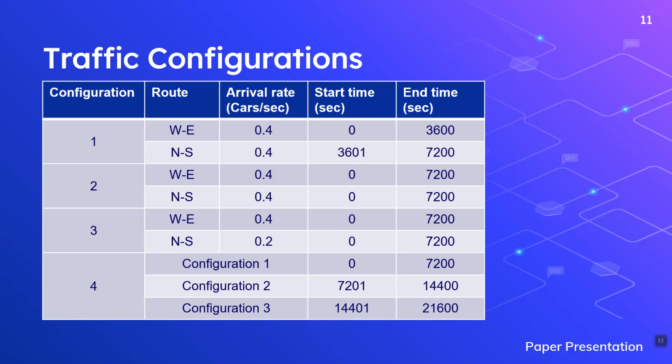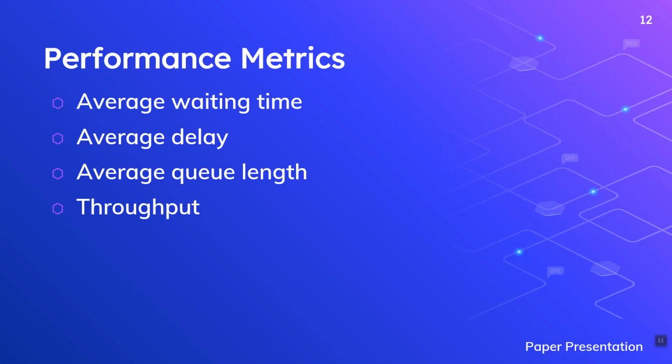In the first time period, it has configuration 1, in the second part it has configuration 2, and in the third part it has configuration 3. The first 3 configurations are simulated for 7200 seconds, and the fourth configuration is simulated for 21,600 seconds. To evaluate the performance of different reward functions, we have taken 4 different performance metrics: the average waiting time, the average delay, average queue length, and throughput.